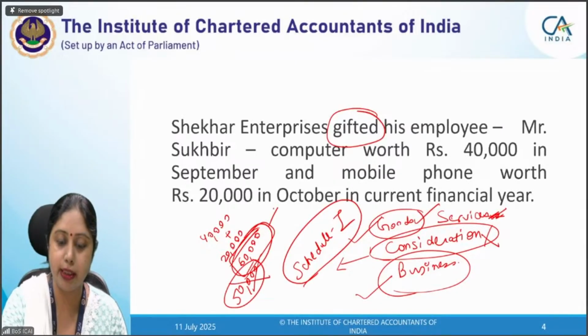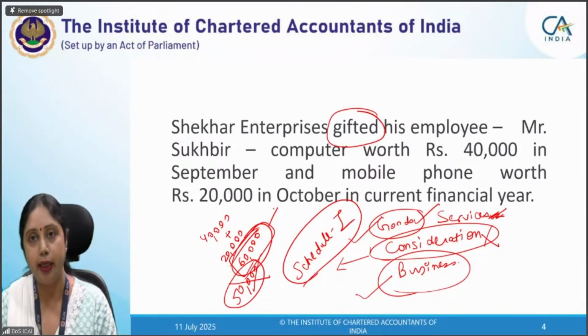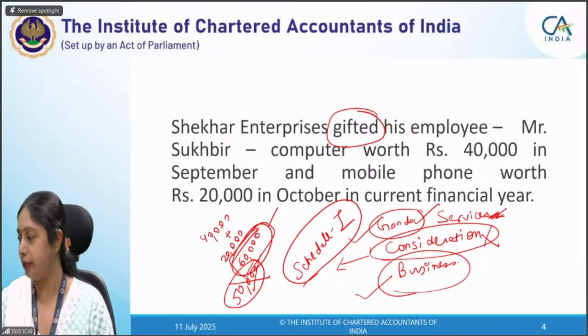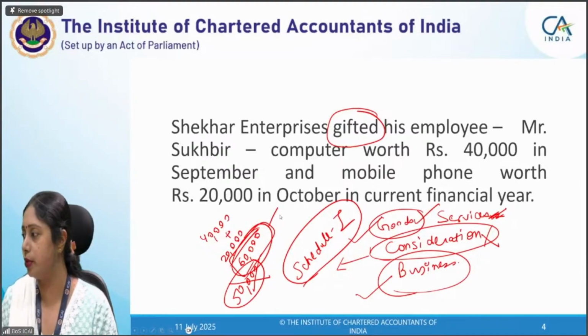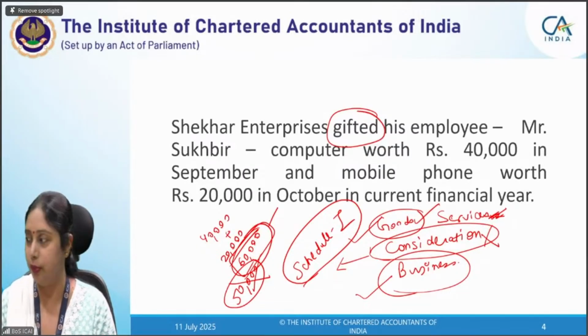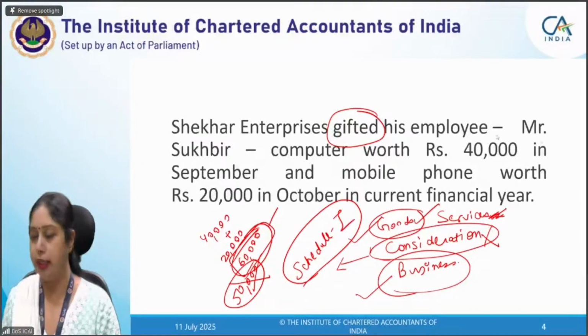But once it exceeds 50,000, the entire amount will become a supply and therefore the full 60,000 will become supply. So it is in course or furtherance of business, Mohammed. I hope that becomes clear to you all. Those who had not given the correct answer in the first instance, I hope that is clear to you now. Okay, now let us see the next question.